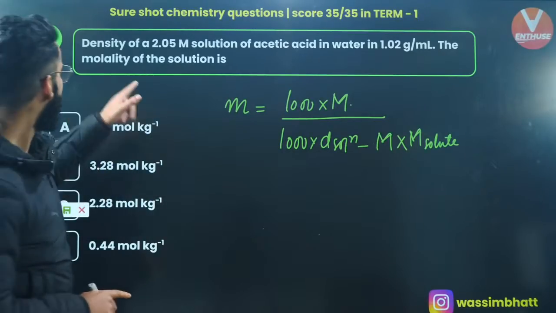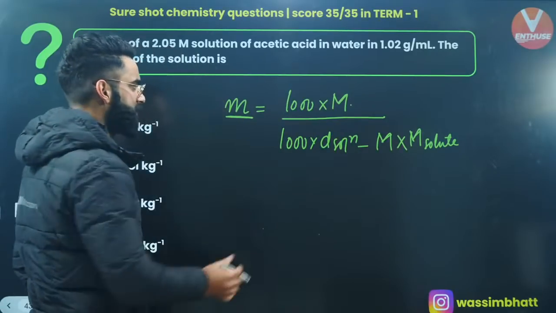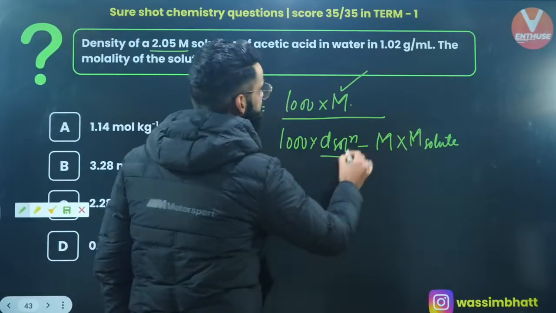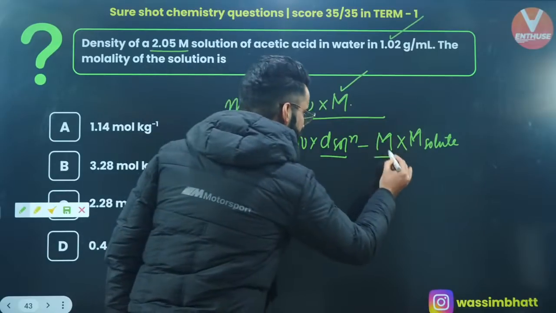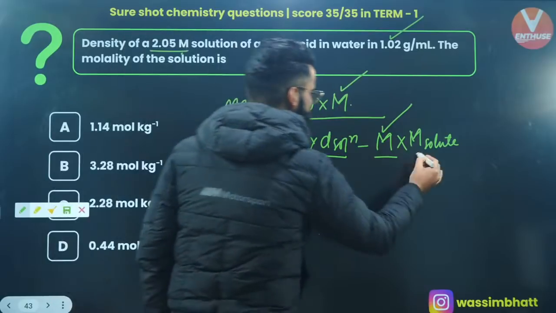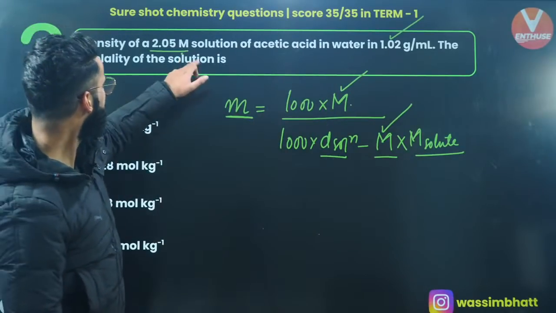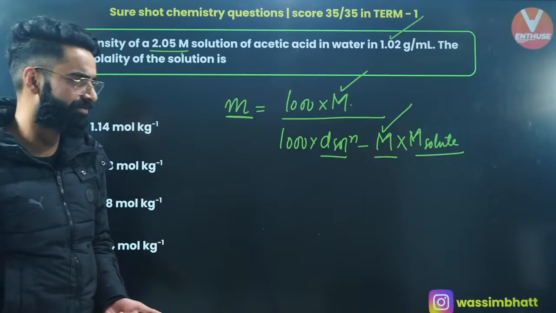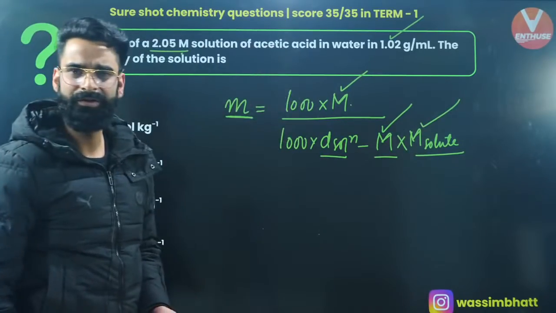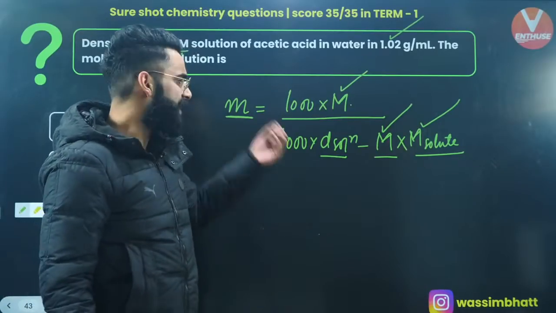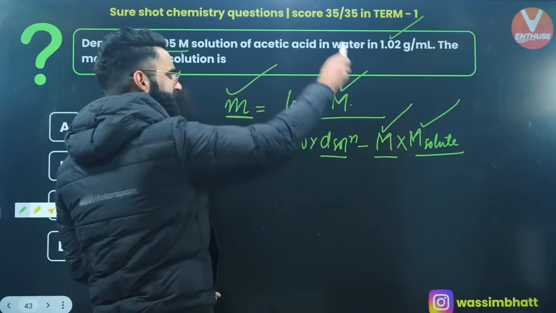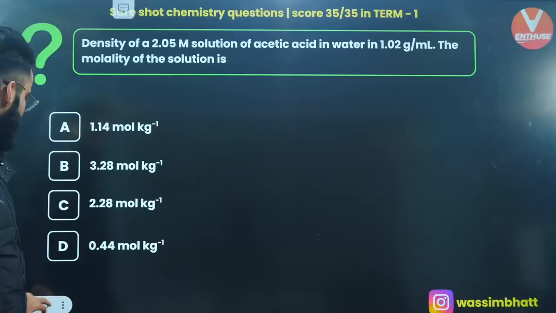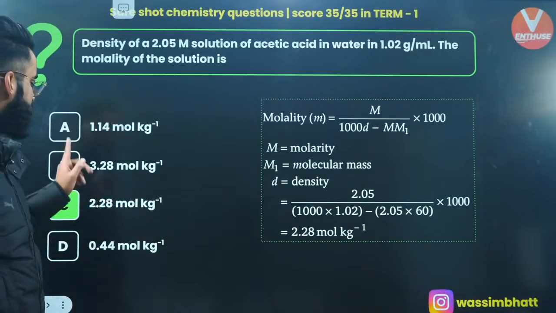What am I supposed to calculate? I need to calculate molality. Do I know the molarity value? Yes, we are given the molarity of the solution. Do I know the density of solution? Yes, we know the density of solution. Do I know the molar mass of solute? What is solute? Solute is your acetic acid, CH3COOH. You can calculate its molar mass. So all the parameters required in this equation are given to me, so I can easily calculate molality. Finally, the answer you'll get is 2.28 molal.